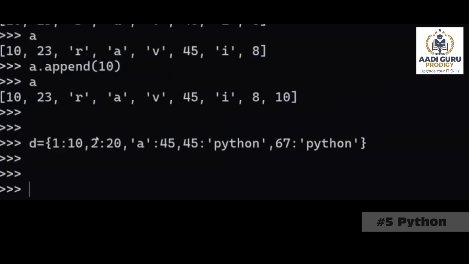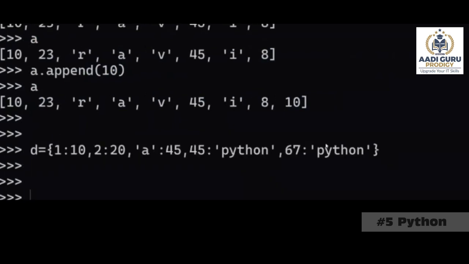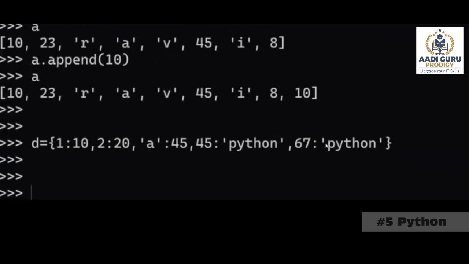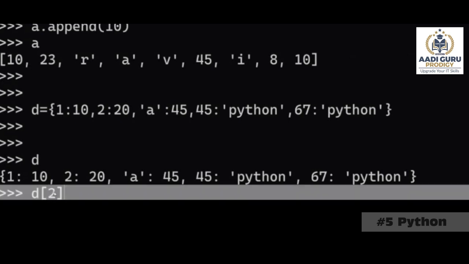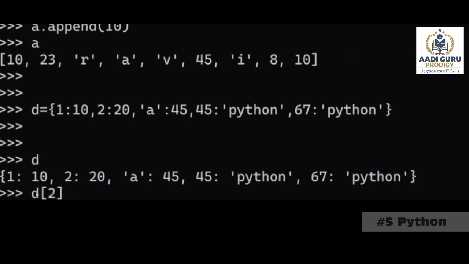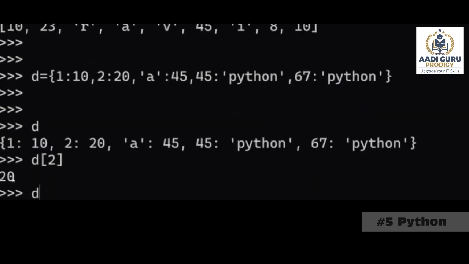Okay, so now in this dictionary we have this data. Now if I ask the interpreter, hey interpreter, what is this D? It will give you the entire dictionary. If I ask the interpreter, hey interpreter, inside this dictionary I want a key 2, then what will happen is, it will go here, it will check for the key. You're asking inside this dictionary the key is 2. So wherever the key is, like this one, right? Whatever value is mapped to this particular key, that value you will be getting.